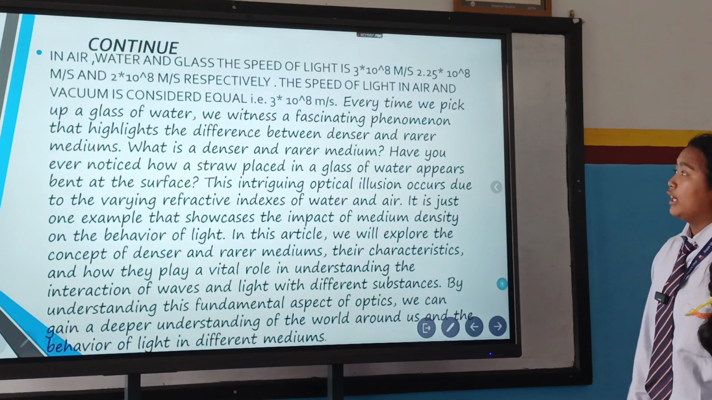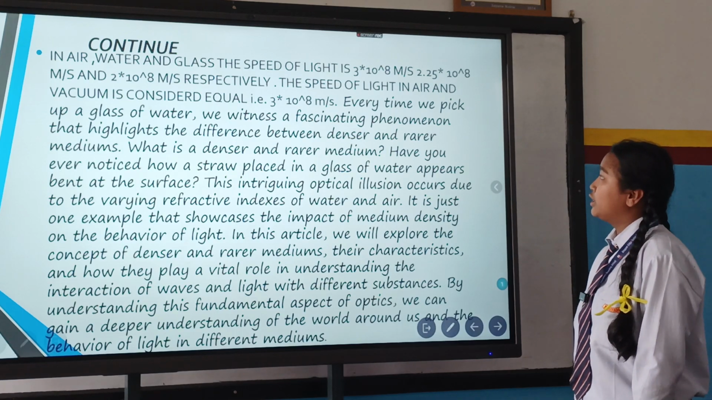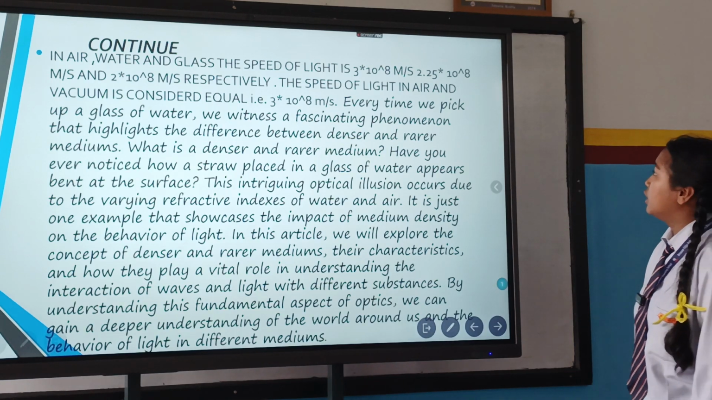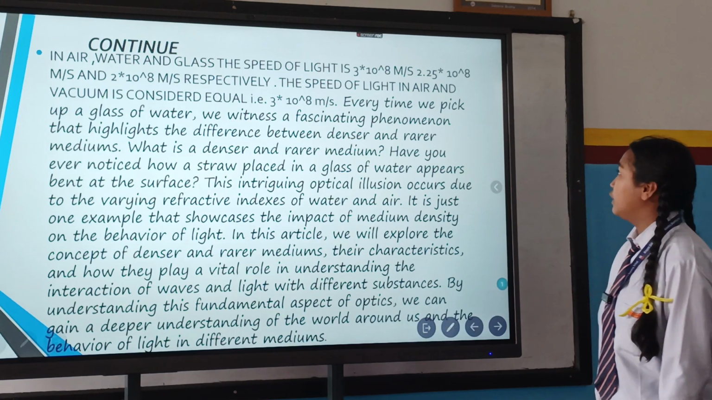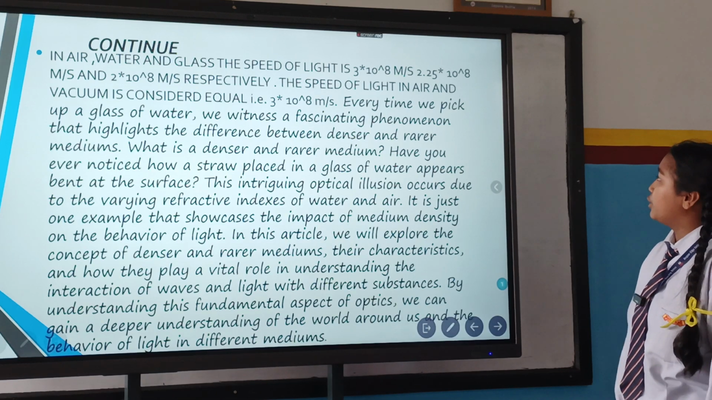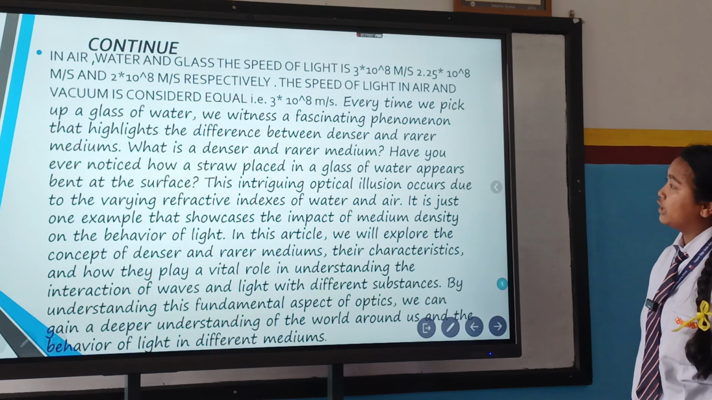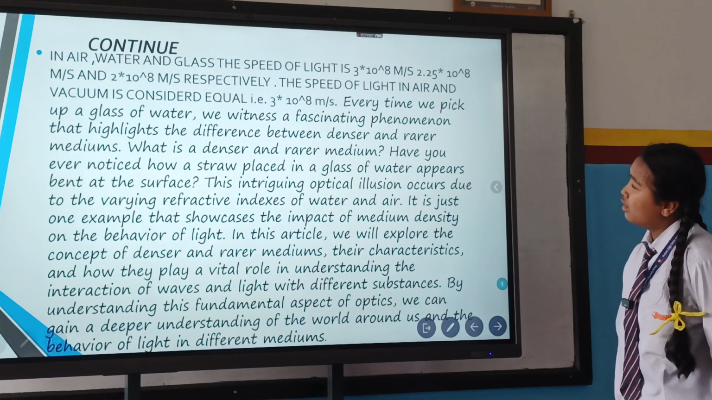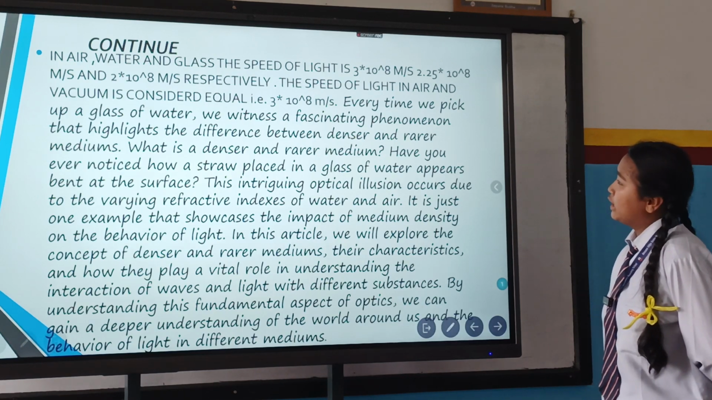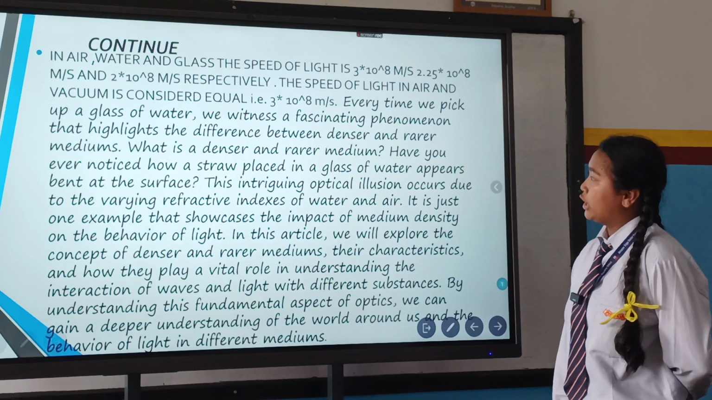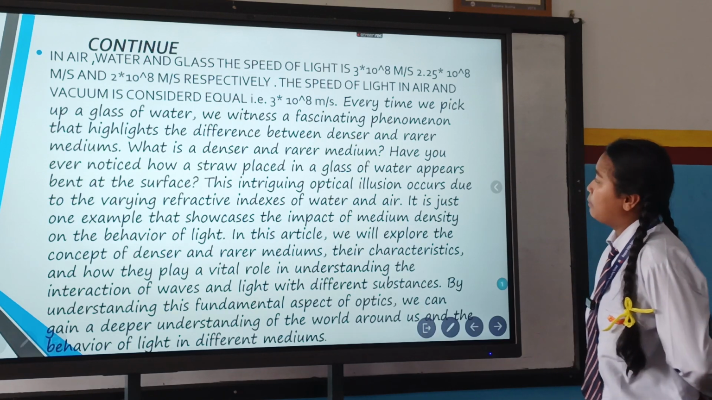In air, water, and glass, the speed of light is 3 × 10^8 meters per second, 2.5 × 10^8 meters per second, and 2 × 10^8 meters per second respectively. The speed of light in air and vacuum is considered equal, that is 3 × 10^8 meters per second.